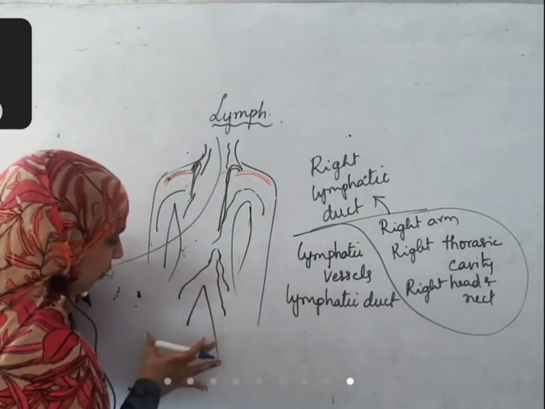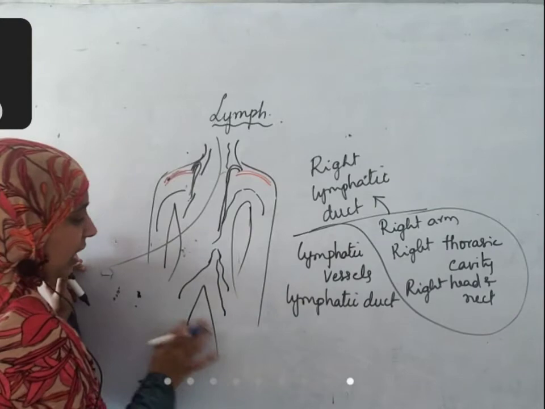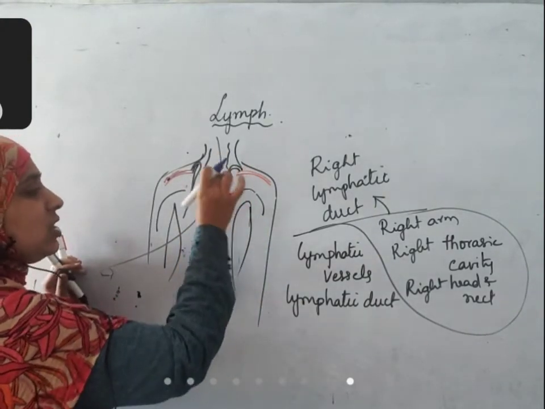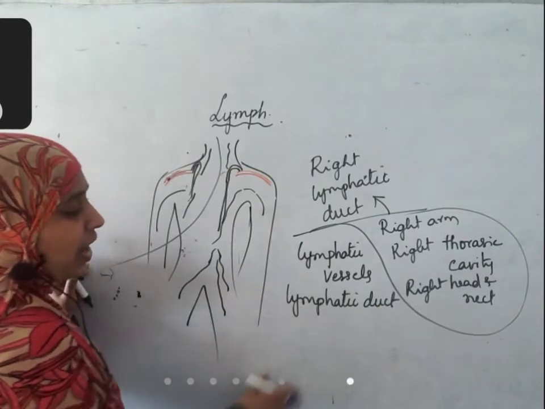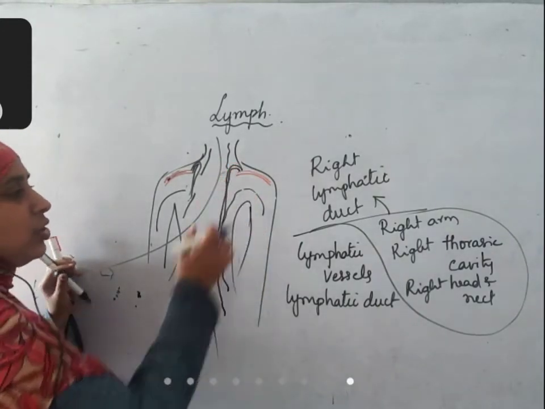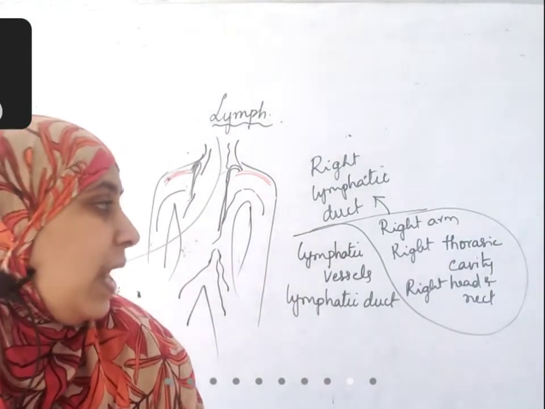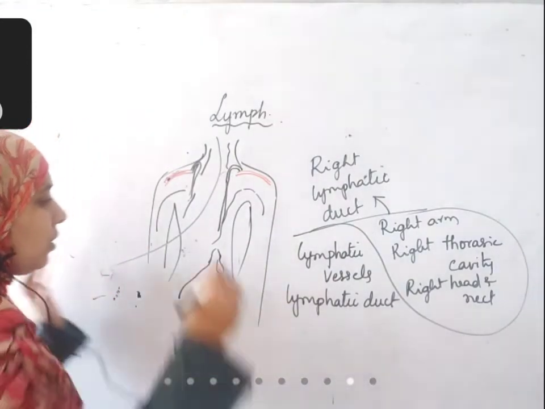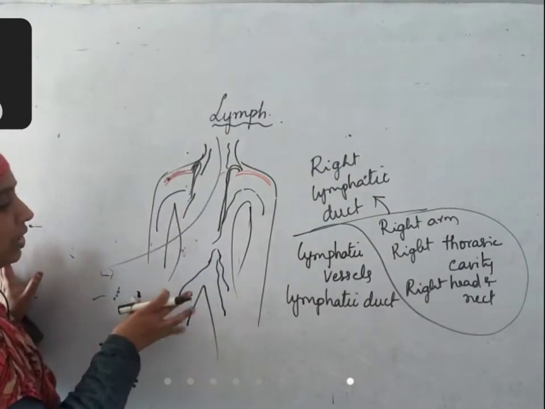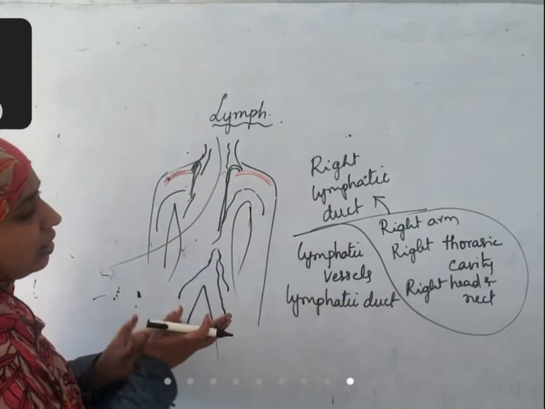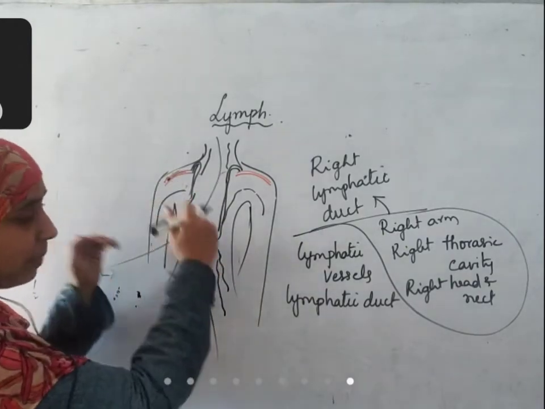Okay. From different parts of the body, from right leg, left arm, neck, abdomen, all these regions, the left lymphatic duct will carry and drain it into the left subclavian vein. Okay. So, what you need to understand here is that the entire lymphatic fluid is draining back into the blood.